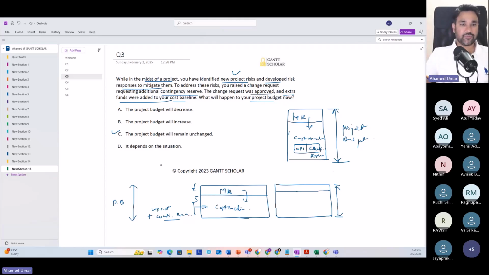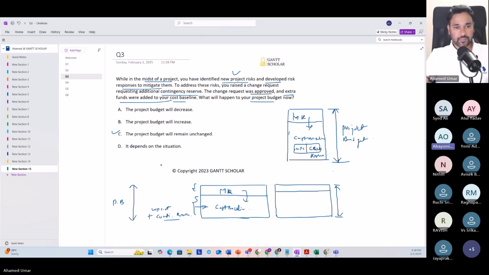If you have to think from some unique situation point of view, for example, we don't have enough funds in the management reserve, we already depleted all the money we had in the management reserve, what would we do, and so on. No such thing is mentioned in the question. So if nothing special is mentioned in the question, we need to treat it as a default situation. You're going to have enough money in your management reserve and you're going to use it to manage the newly identified risk. That's all. Clear?